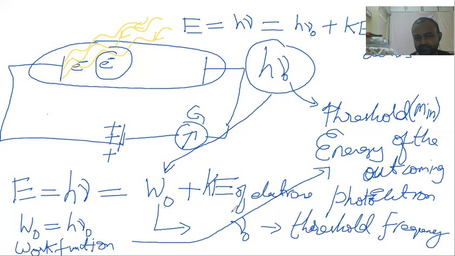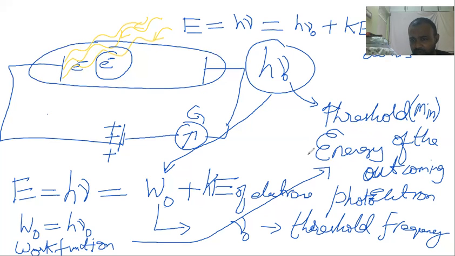Is it clear? H nu naught again, threshold, minimum. Threshold energy. Threshold means minimum, I'm telling. It is an English word. Threshold means minimum energy. We don't use everyday English words in physics, we use scientific words in physics. So instead of using the word minimum, we're writing threshold. Understood? Threshold frequency. Threshold energy.